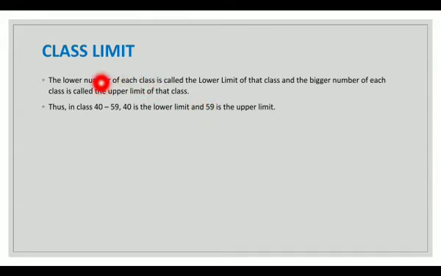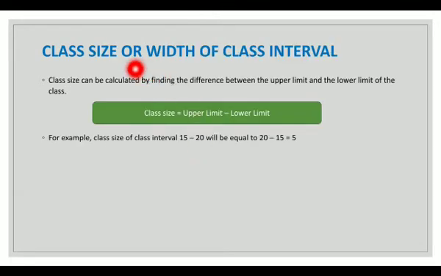Class limit. The lower number of each class is called the lower limit of that class, and the bigger number of each class is called the upper limit of that class. Thus in class 40 to 59, 40 is the lower limit and 59 is the upper limit. Class size or width of the class interval.